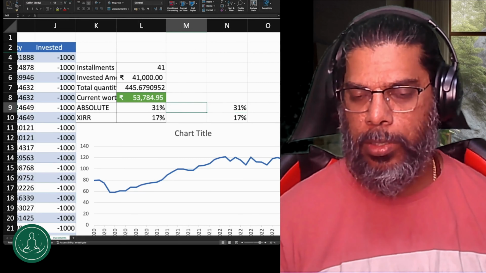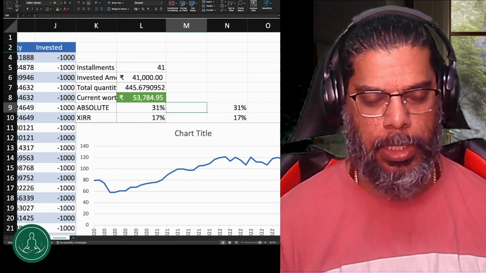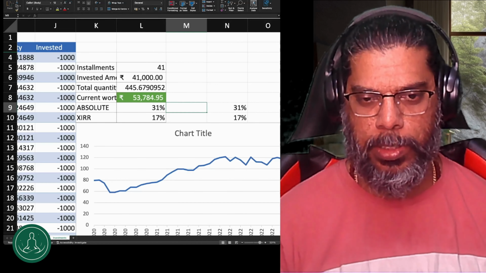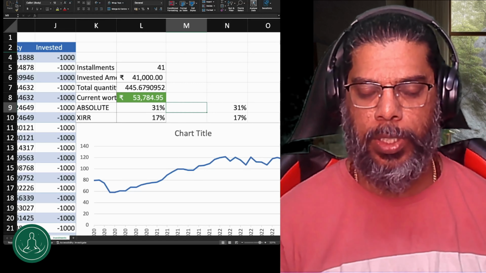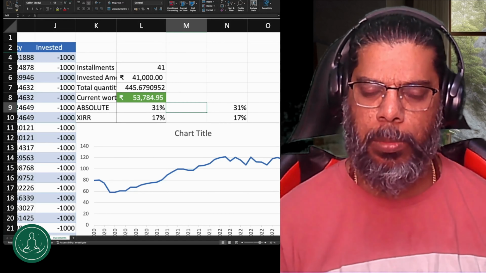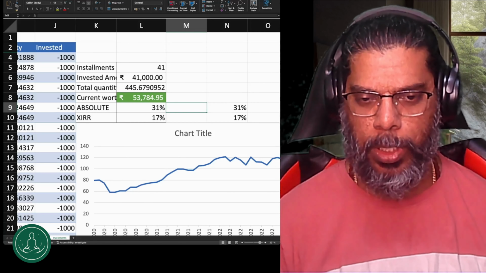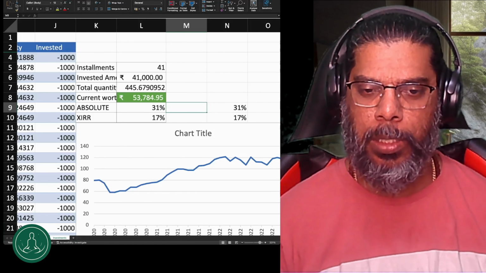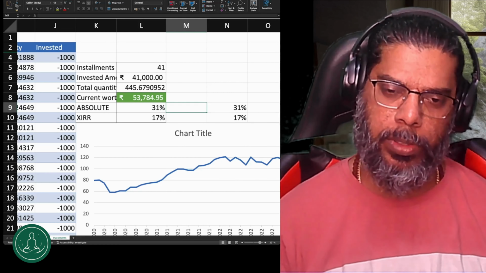There is a saying, no one can beat the index. So if you want to be a safer investor, please go and select index funds, and especially go for a direct mutual fund. If other vendors are providing it, they will charge some brokerage, so some minimal amount will be involved. If you go directly to the mutual fund house, there won't be extra fees, so you can save some amount of money.